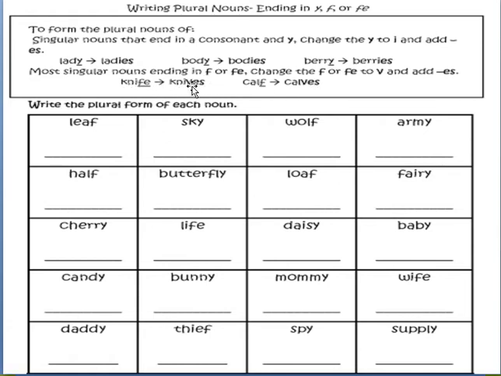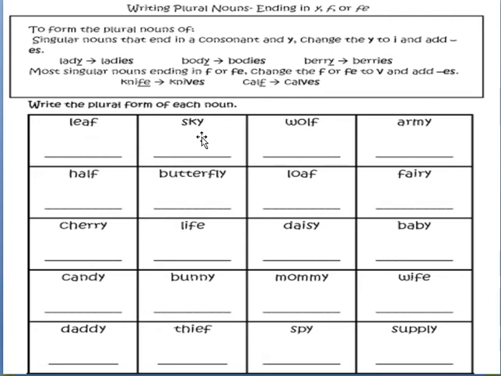Knife will change into knives. Calf will change into calves. See, here we have the last two letters FE, and here we have F as the last letter. So FE changes into VES here, and F also changes into VES. Clear, students? Now see the singular words.